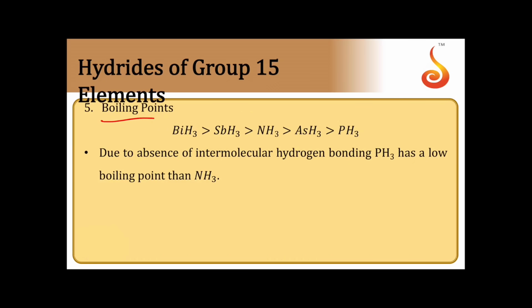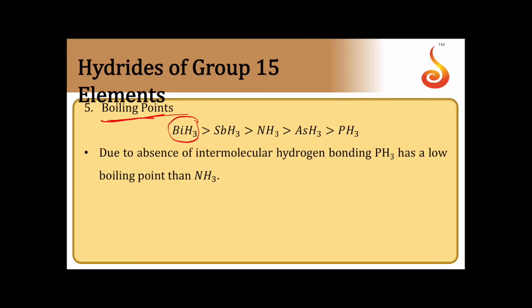Next, regarding the boiling points. When all molecules are covalent in nature, boiling points depend upon the van der Waals forces. And van der Waals forces depend upon the molar mass. The more molar mass, the more van der Waals forces, and the higher the boiling point. So bismuthine has a higher molar mass. It has a higher boiling point.